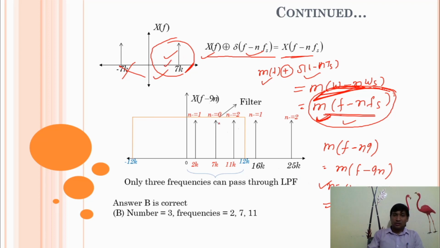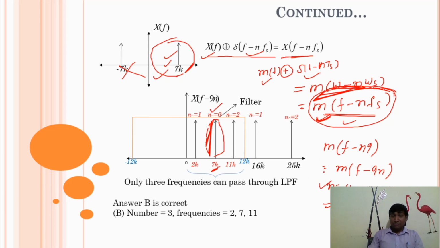So this impulse represents n is equal to 0: one impulse at f equal to 7 kHz.